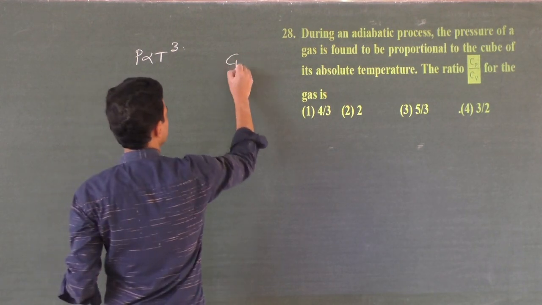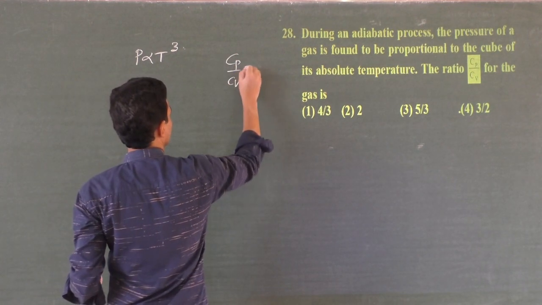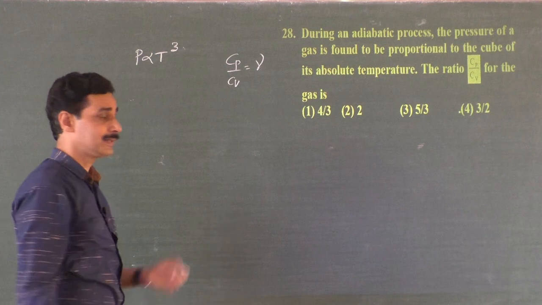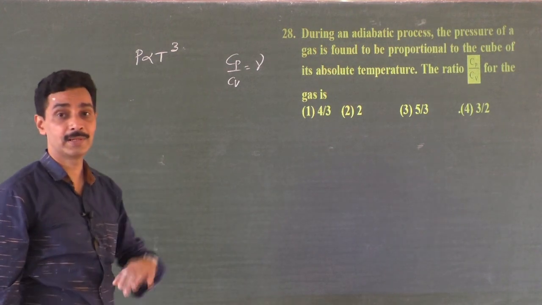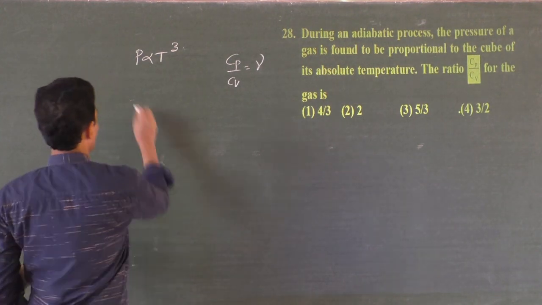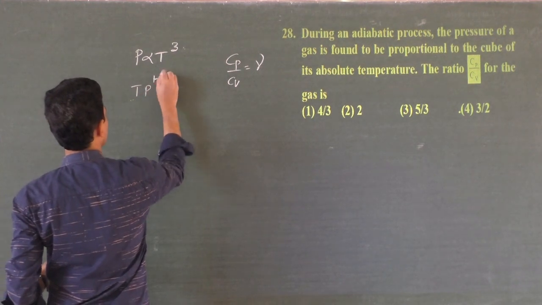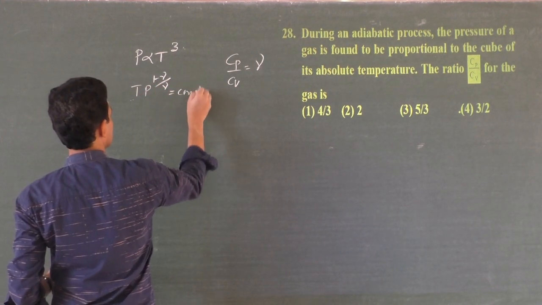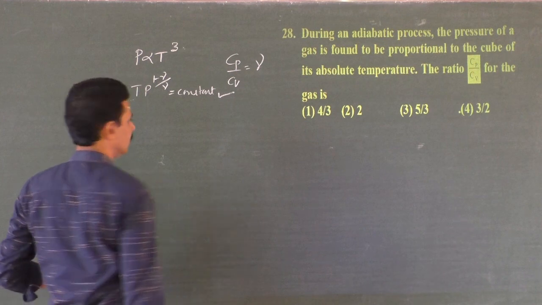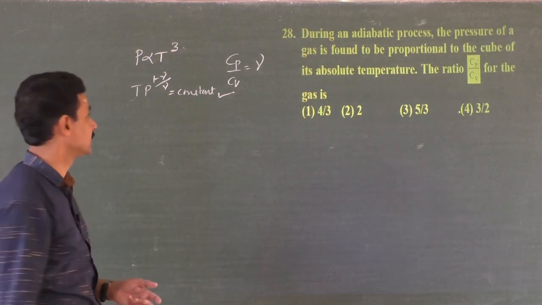Cp by Cv is nothing but gamma. That's what we have to find out, equal to gamma. Now, what is the adiabatic process equation for temperature and pressure? T P to the power (1 minus gamma) by gamma is a constant. That is the standard equation for the adiabatic process when temperature and pressure are variables.